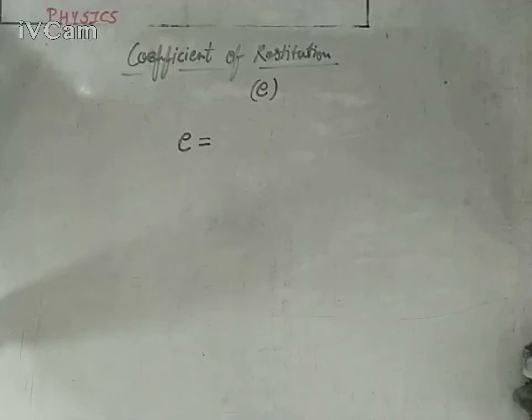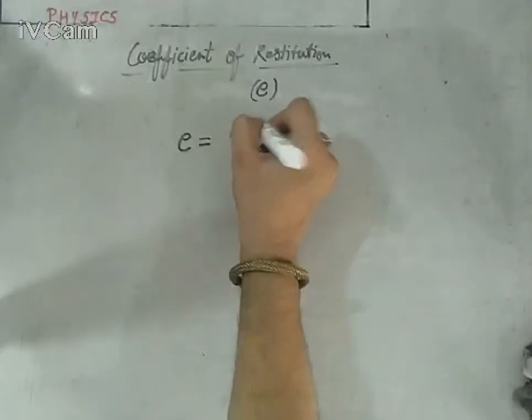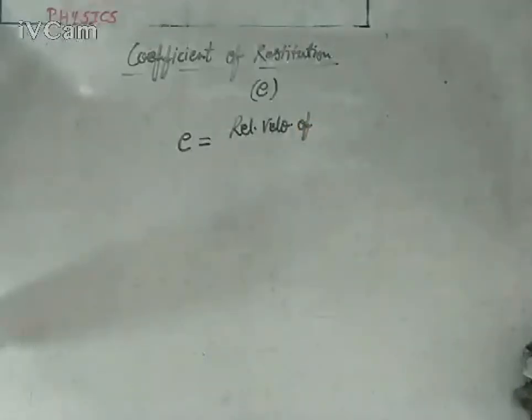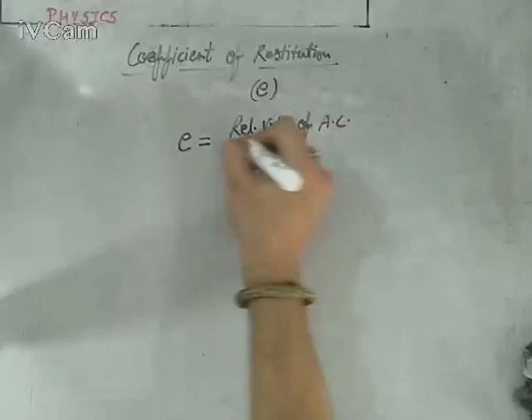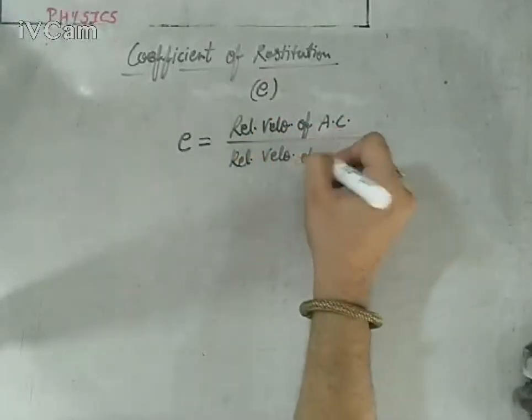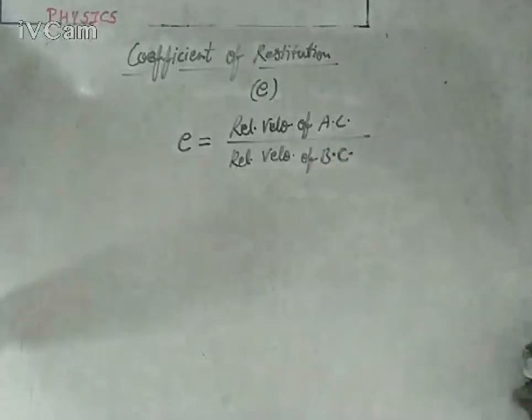The original formula of the coefficient of restitution is a ratio of the relative velocity after collision upon the relative velocity before collision. This is the simplest form of the coefficient of restitution, or resilience.